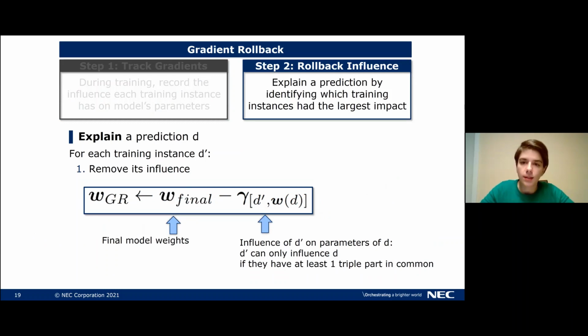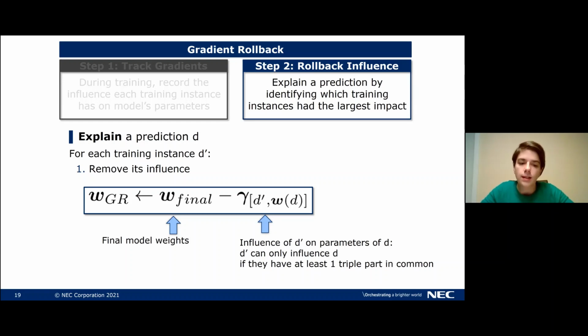Once training is complete, we get to the second step, where we roll back the influence to explain a prediction. This means that for each prediction, we want to identify which training instance had the largest impact on making the prediction likely. Let's now look how this works in detail. So assume we want to explain a prediction D, then we do the following. We iterate over each training instance D prime. And the first thing we do is we remove its influence that we recorded in the first step.